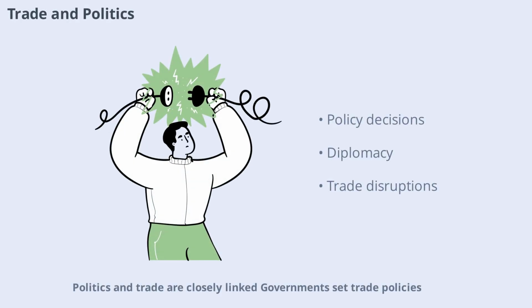Politics and trade are closely linked. Governments set trade policies, negotiate agreements, and sometimes use trade as a tool of diplomacy or pressure. Political tensions can disrupt trade flows, while cooperation can open new opportunities. Understanding the political context is essential for navigating the global marketplace and anticipating changes in trade relationships.